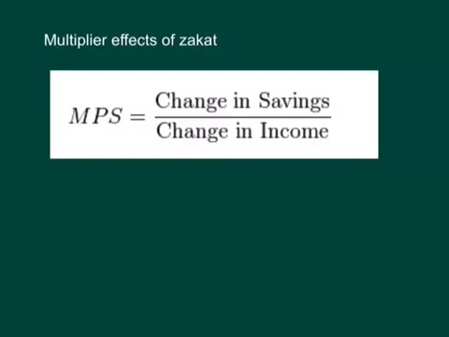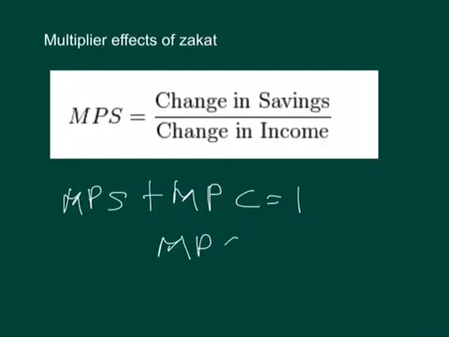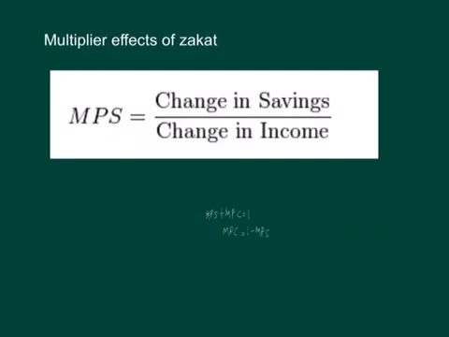MPS, marginal propensity to save, plus MPC, marginal propensity to consume, must equal 1. Therefore, if we want to find MPC, it should be 1 minus MPS.